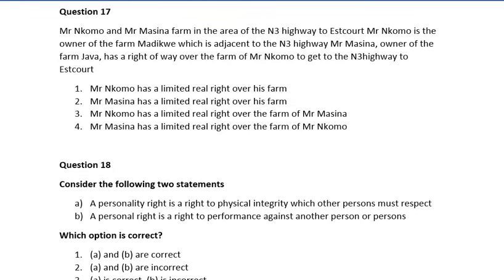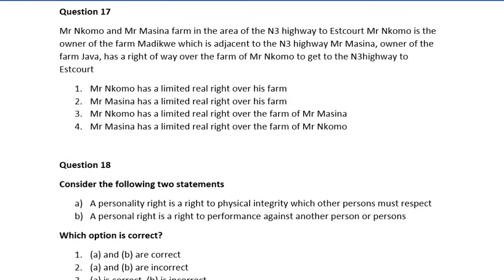Question 17. Mr. Nkomo and Mr. Masina farm in the area of the N3 highway to Escort. Mr. Nkomo is the owner of the farm Madikwe, which is adjacent to the N3 highway. Mr. Masina, owner of the farm Java, has a right of way over the farm of Mr. Nkomo to get to the N3 highway to Escort. Number 1, Mr. Nkomo has a limited real right over his farm.